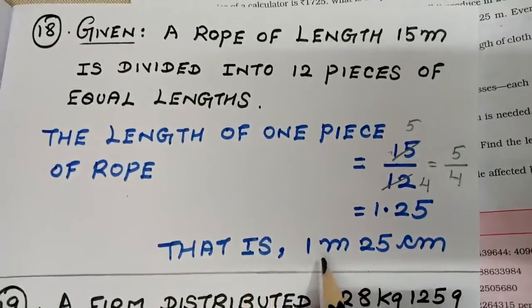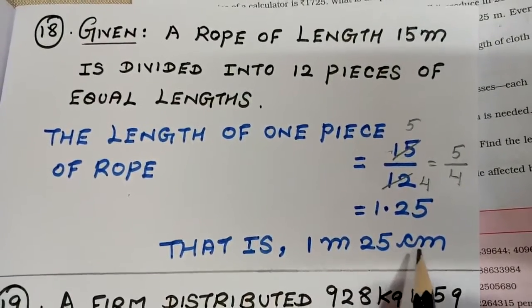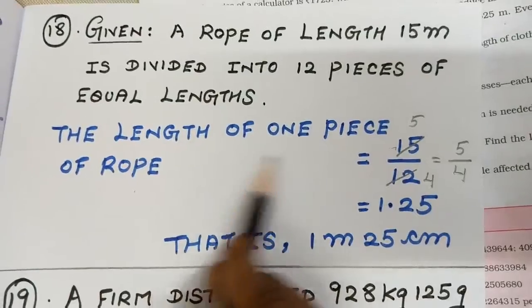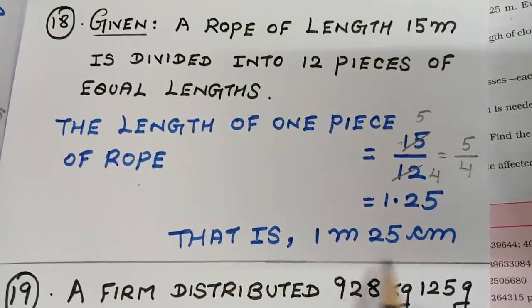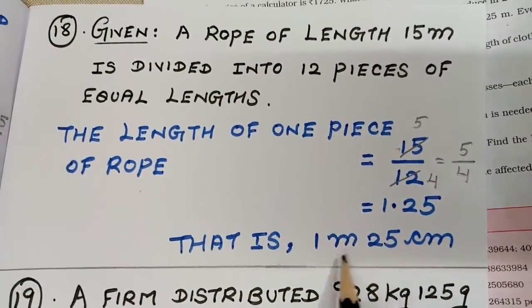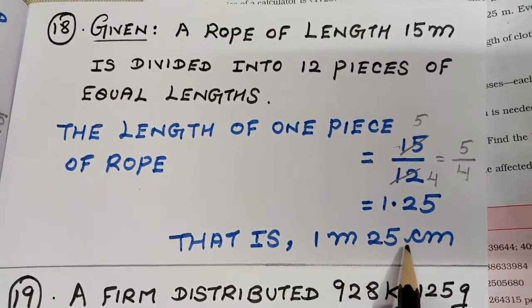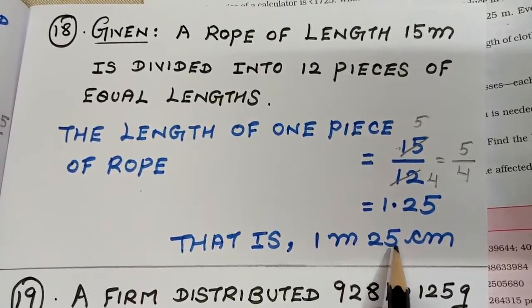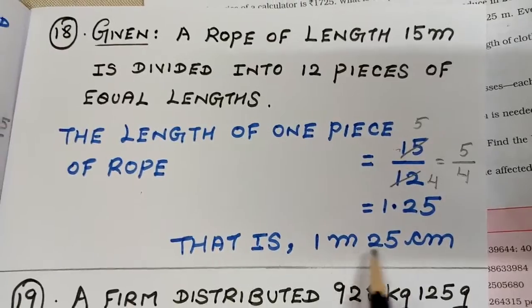That is 1 meter 25 centimeter. The length of one piece of rope is 1 meter 25 centimeter. And like this, if you calculate, totally 15 meter divided into 12 pieces of equal length means 1 meter 25 centimeter. Coming to the 19th question.